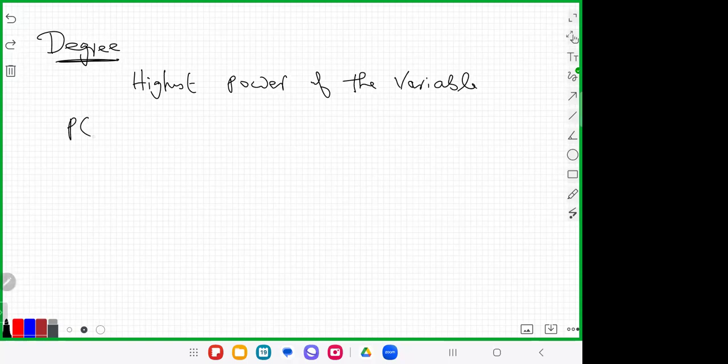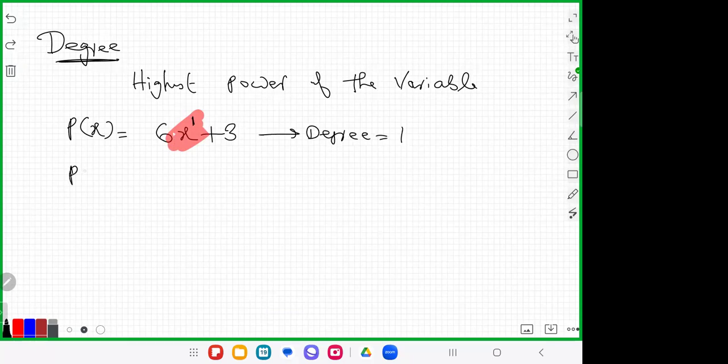So the first question, p of x is equal to 6x plus 3. അപ്പോൾ ഞാൻ പറഞ്ഞു, the English letter known as the alphabet is the variable. So here nothing is written on the top of the x, so it is 1. So we can say that its degree is equal to 1.